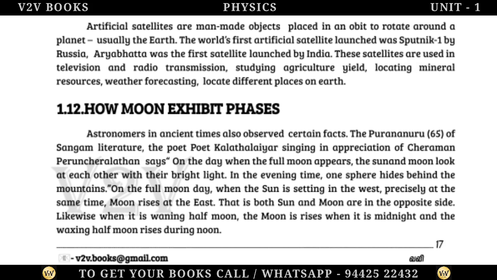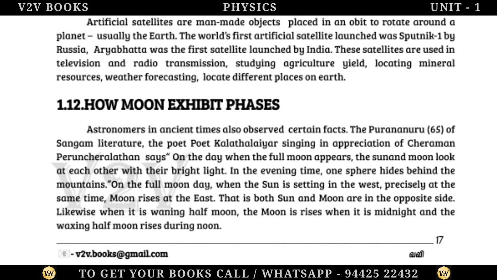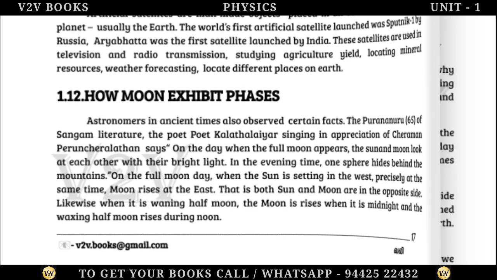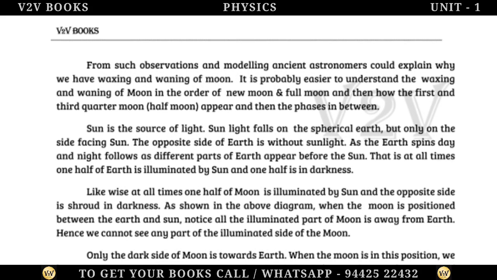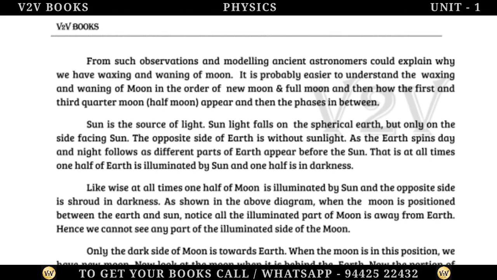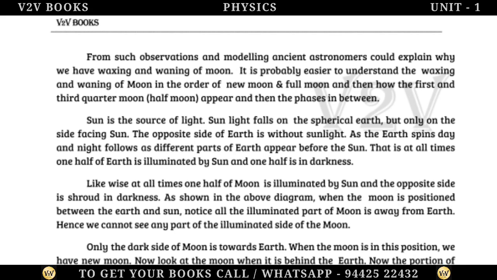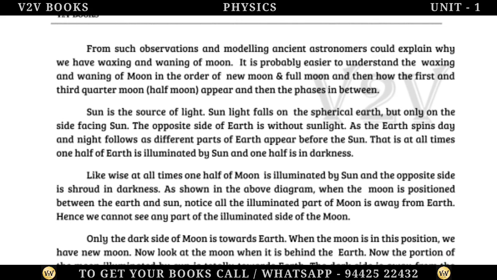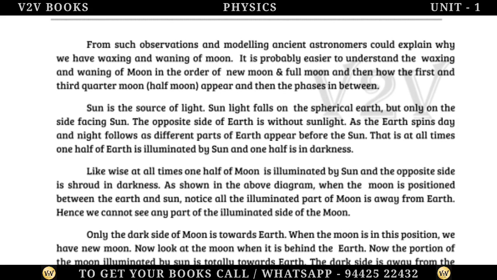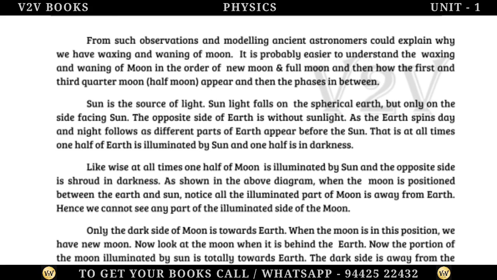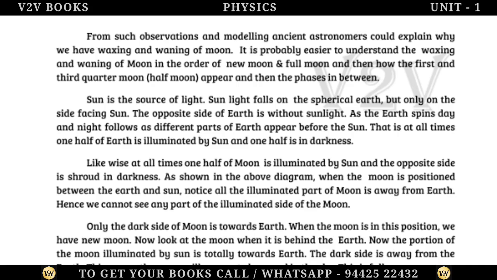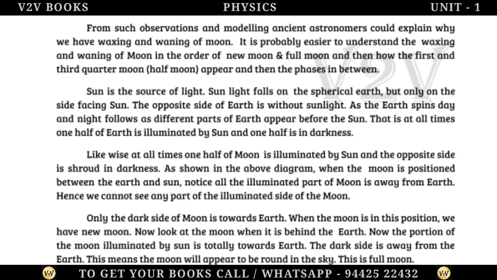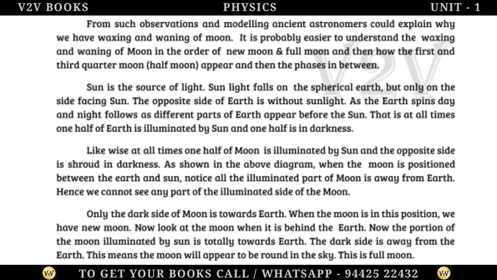Likewise, when it is a waning half moon, the moon rises at midnight, and the waxing half moon rises during noon. From such observations and modeling, ancient astronomers could explain why we have waxing and waning of the moon. It is probably easier to understand the waxing and waning of the moon in the order of new moon and full moon, and then how the first and third quarter moons, the half moons, appear, and then the phases in between.